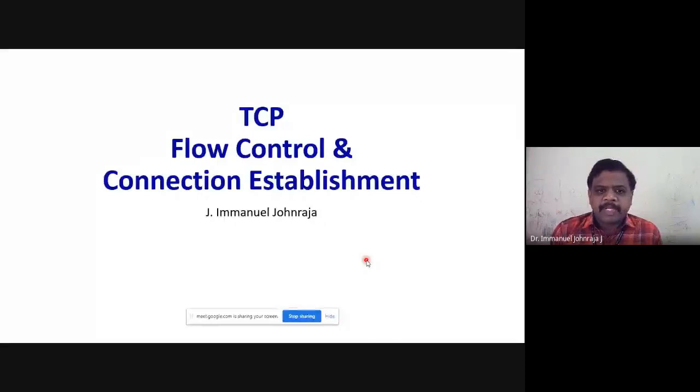All right. So as promised, let's continue with the TCP flow control and connection establishment. The reason for today's session is TCP supports flow control and congestion control, and we also have to establish the connection between the sender and the receiver. So these are the reasons why we learn TCP flow control and connection establishment.